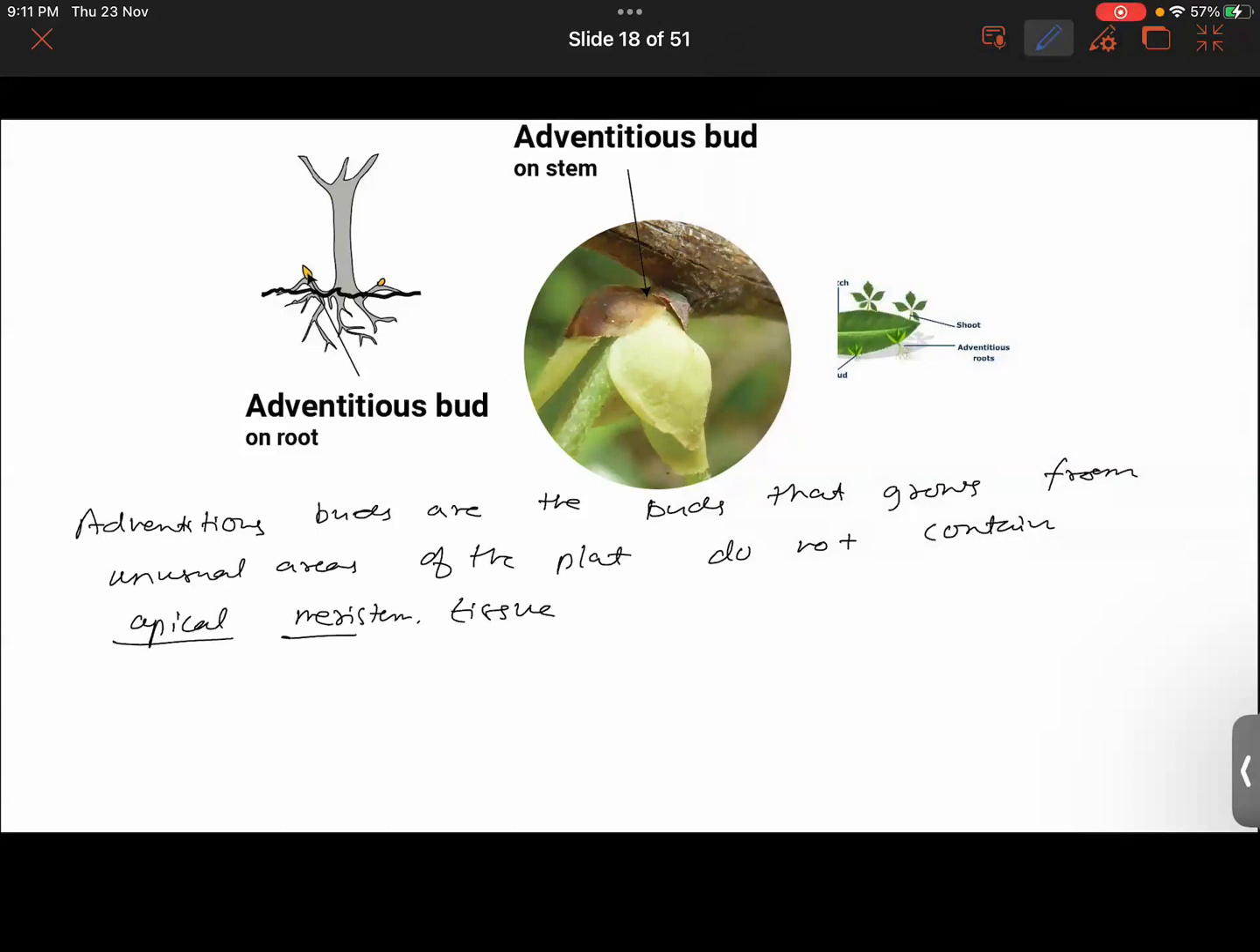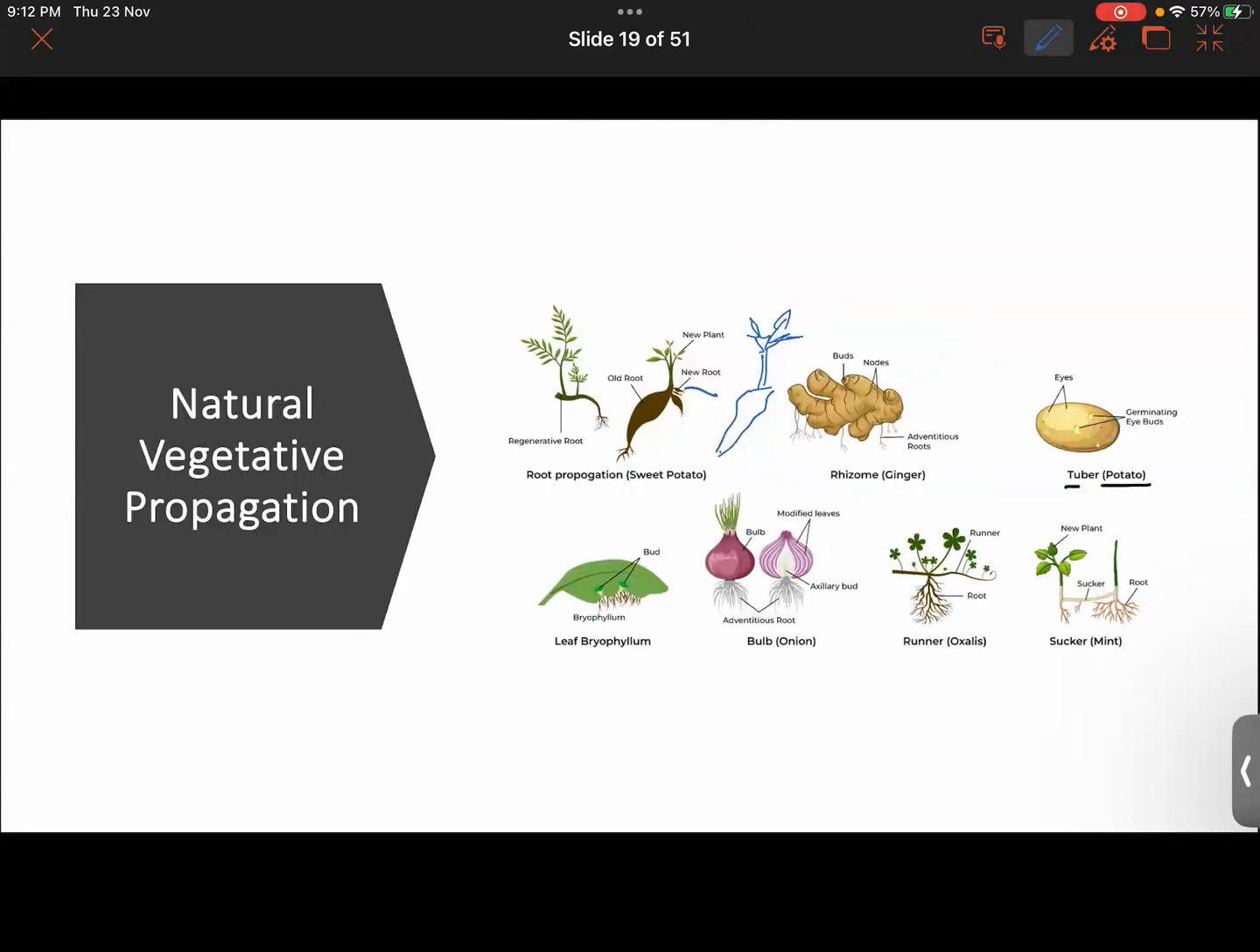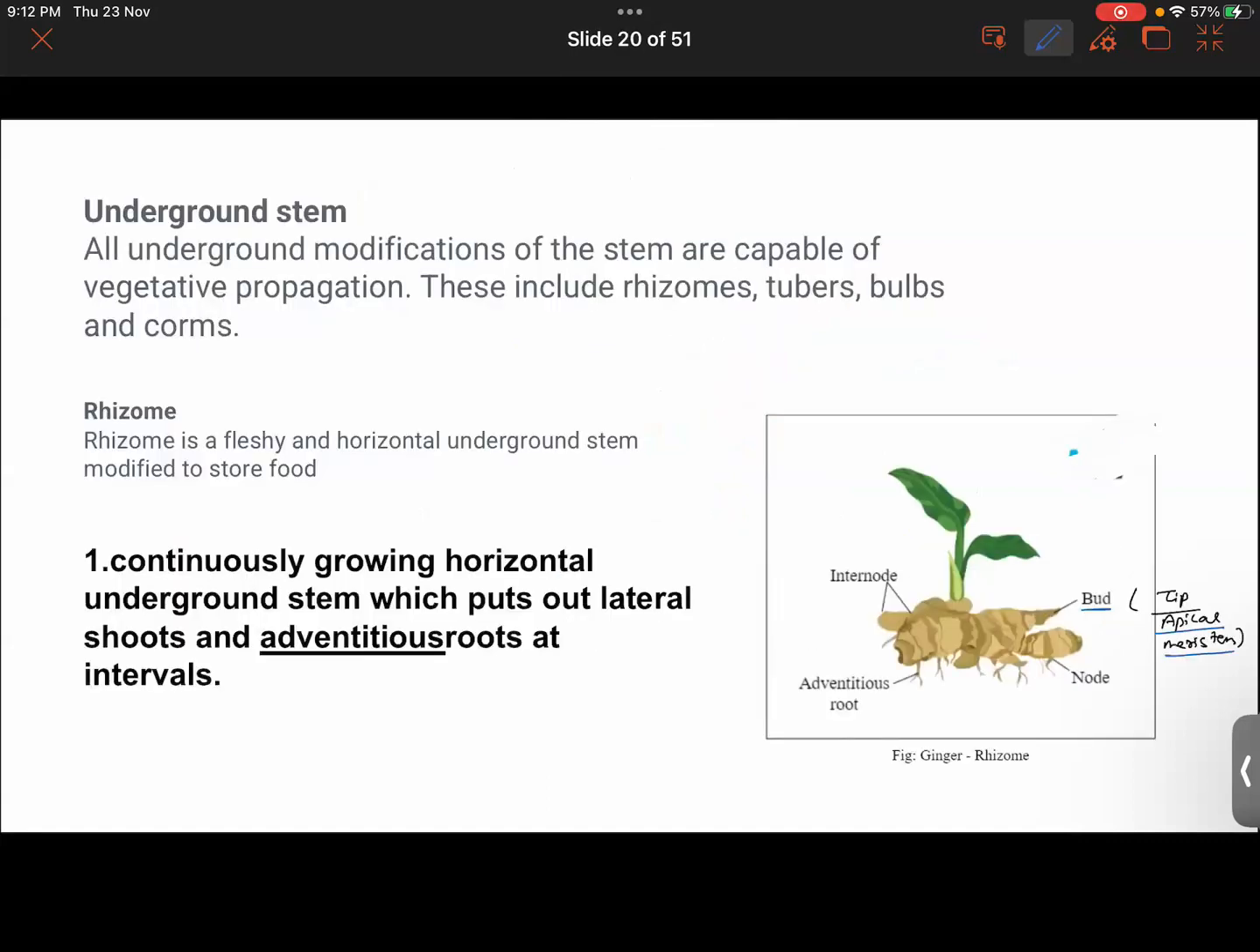So it could be growing from the leaves also. It could be growing from the stems like here, and it could be growing from the roots also, right? Okay. Yes, sir. Vaiga, is it clear to you also? Yes, it is clear for me. All right, then now let's continue about the natural vegetative propagation we were talking about.